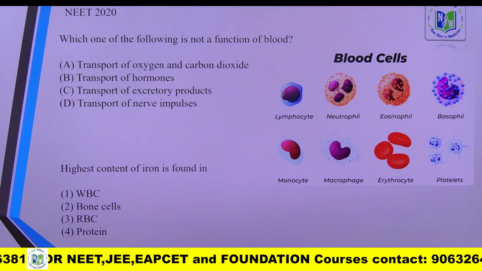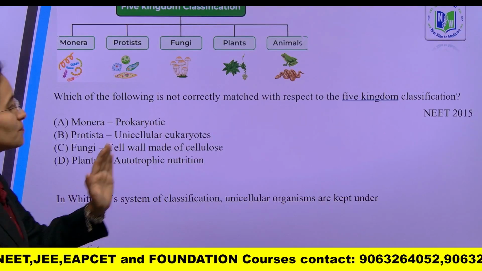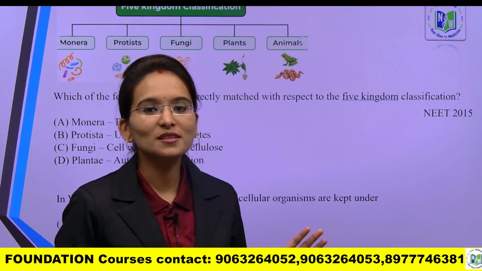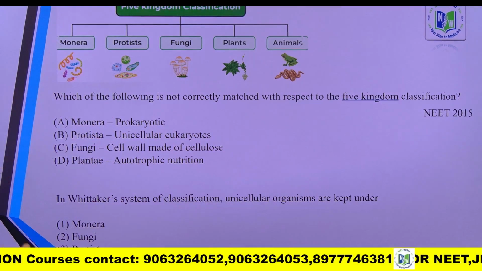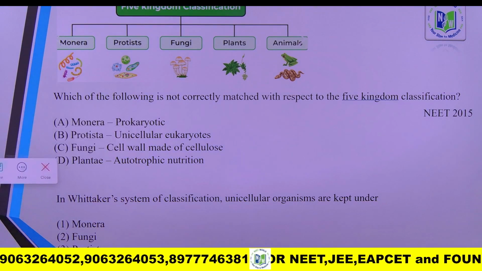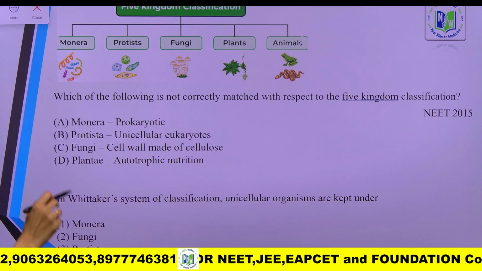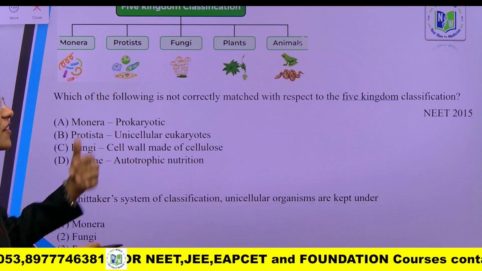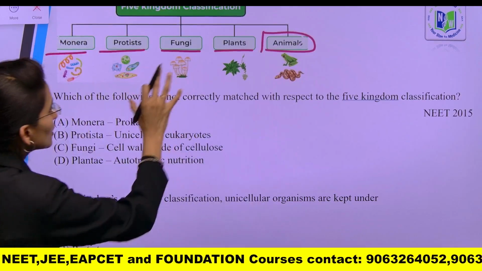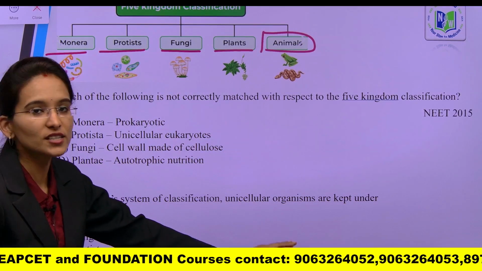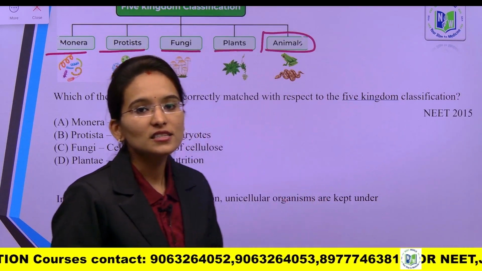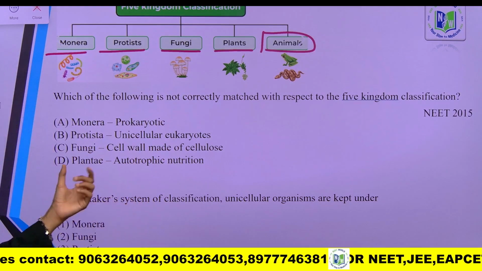Next concept is from the third chapter of your class 9 CBSE, that is diversity and classification. This is also about classification only, plant classification. This is about the 5 kingdom classification, which includes Monera, Protista, fungi, plants and animals. Related to this, here is a question of NEET and Foundation: which of the following is not correctly matched with respect to the 5 kingdom classification? Here is one wrong statement, you need to identify that.